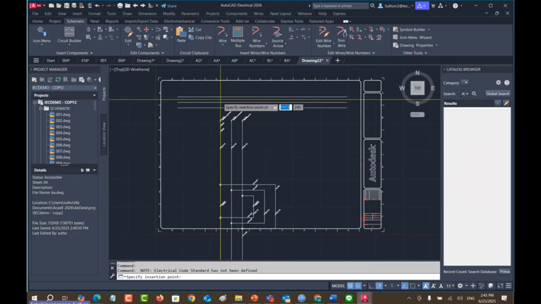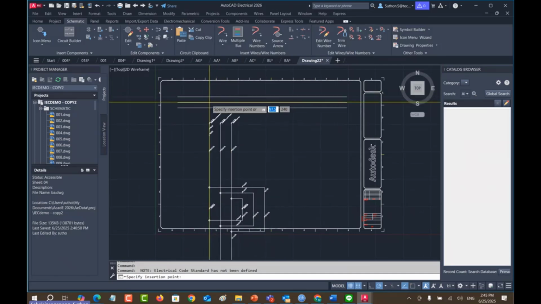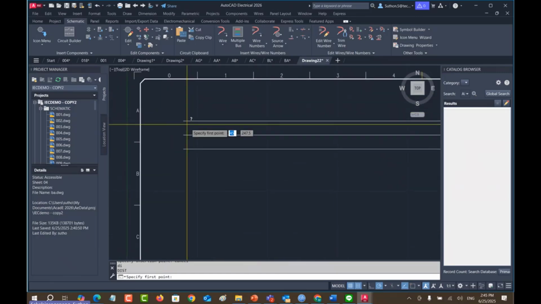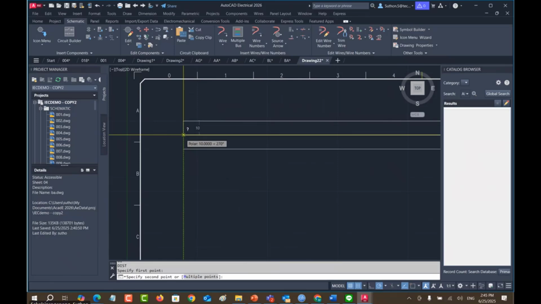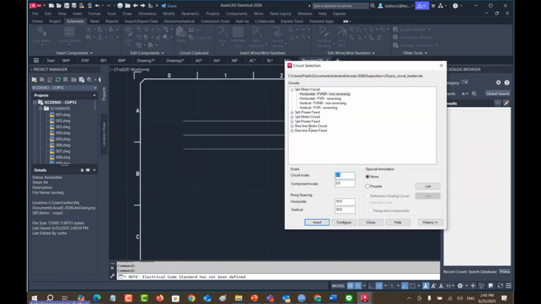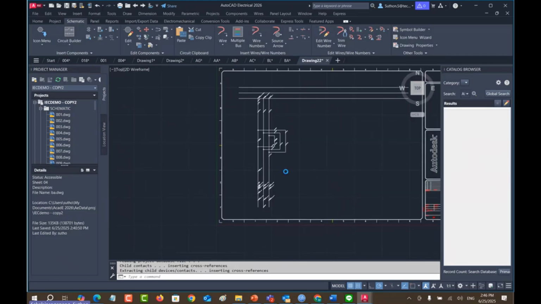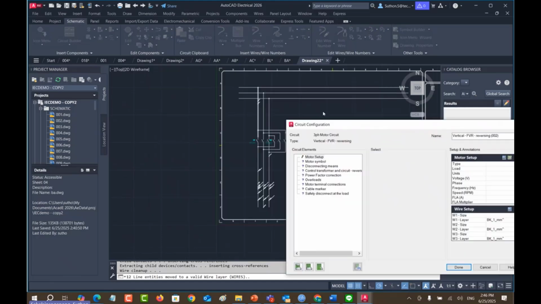Oh, it's not matched, right? Because it's different. So number 10 is not exact. So I will use the DI command to check first. It's 10. Circuit builder, circuit scale should be 1. Number 10 is right. It's correct. So I reduce to number 1. Configure. Here we go. Hit on this line. The system automatically creates for you the diagonal dot like this.